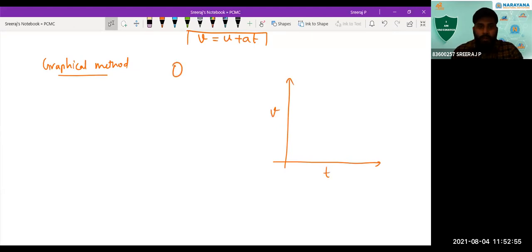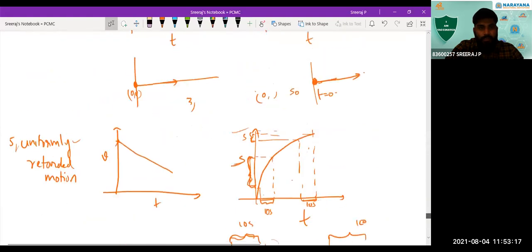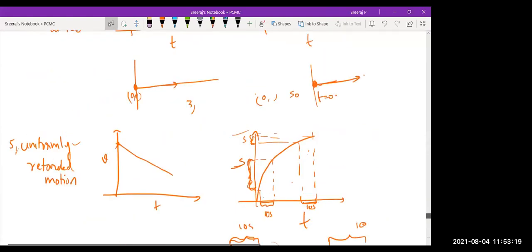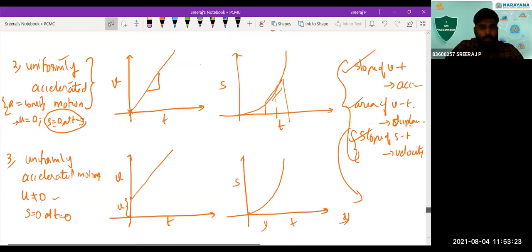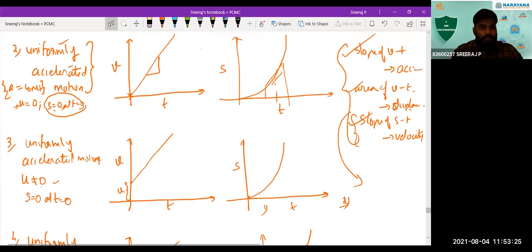So for this body, which is uniformly accelerated with initial velocity u, if you are considering it over a time interval t, what will be the sort of graph for this object? In the last case, we considered different graphs, right? Out of that, which graph will it be in this case? Already with initial velocity, sir. Yes, it's with initial velocity. The third case, sir.